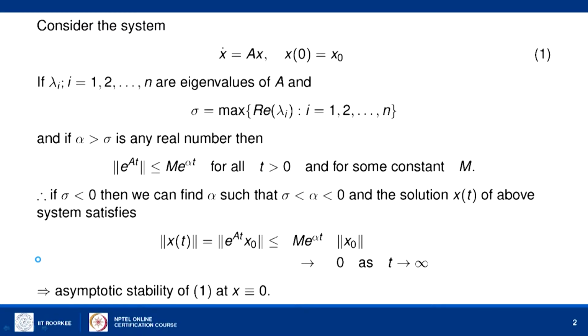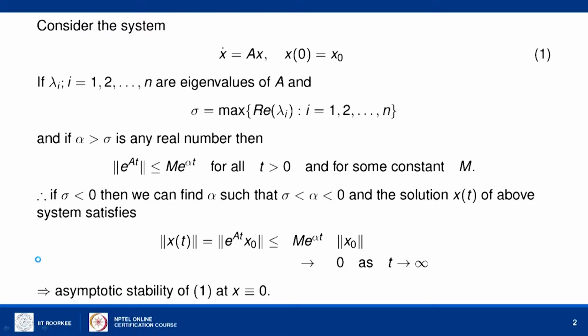If the eigenvalues lambda i, i equal to 1 to n, are such that sigma is the maximum value of the real part of lambda i, then we can show that the norm of e to the power At, the state transition matrix, is less than or equal to m times e to the power alpha t, where alpha is any real number greater than sigma, for a suitable constant m. This result we have already shown in the stability lecture.